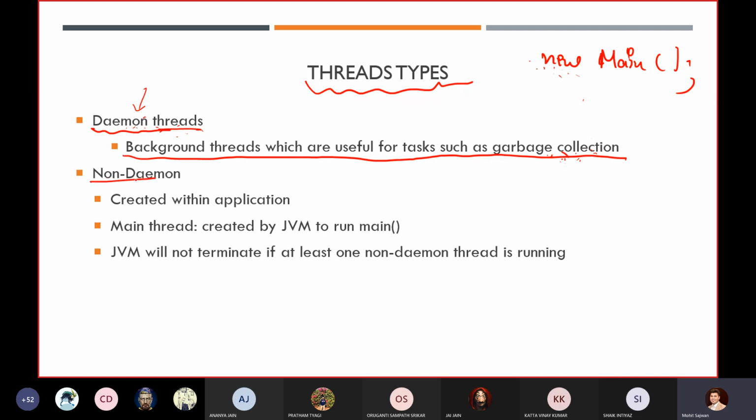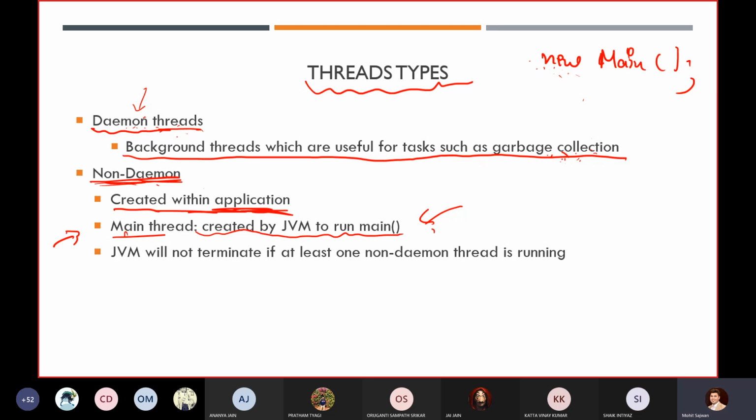Now we are going to work on non-daemon threads. These are created within applications, like the main thread. Whenever you write public static void main, you already have a main thread, which is created by the JVM to run the main method. We are not working on multi-threading yet.